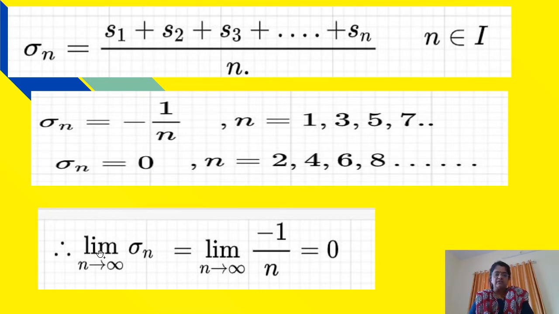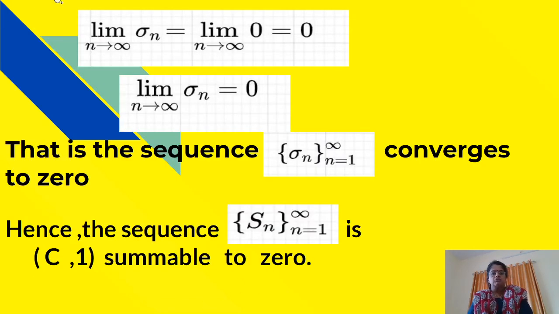Now consider limit of sigma_n as n tends to infinity. If sigma_n is minus 1 upon n, at that time limit n tends to infinity of sigma_n, which is minus 1 upon n, will be equal to 0, because 1 upon n as n tends to infinity is 0. Now if sigma_n is 0, the limit will be 0.